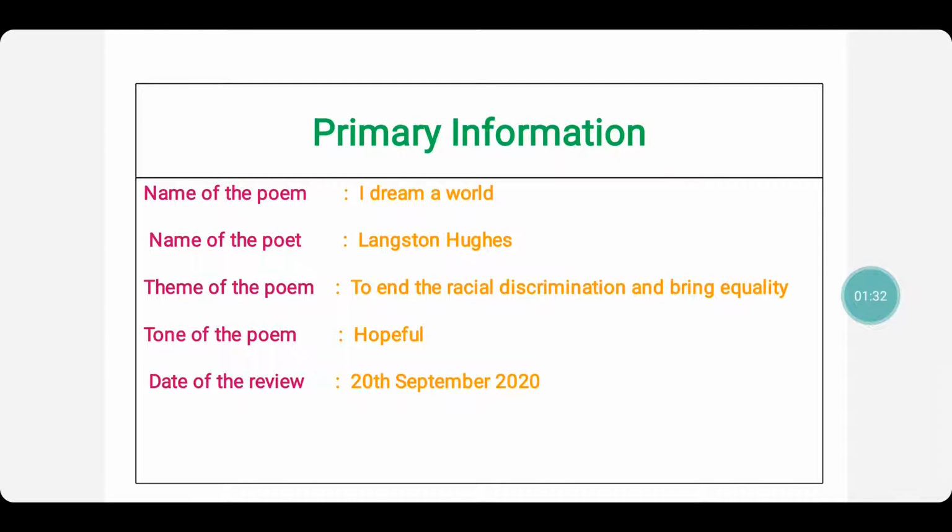Tone of the poem. Tone of the poem is in which way it's going. Is it going to a sad tone, happy tone, celebration tone? What is it? Here the tone of the poem is hopeful. At the end we see that the poet is hopeful of better days. Date of the review. When you are writing the review, that date you ought to write.